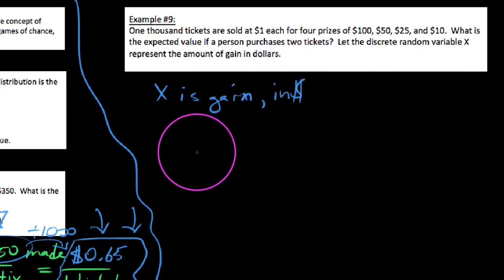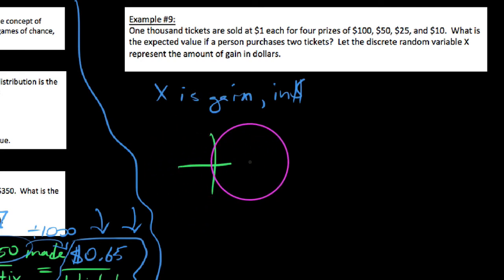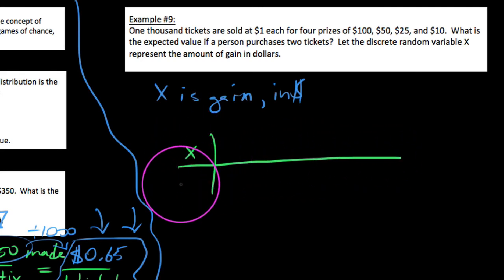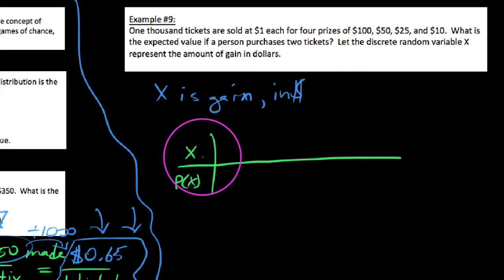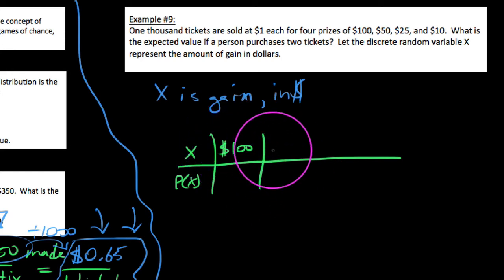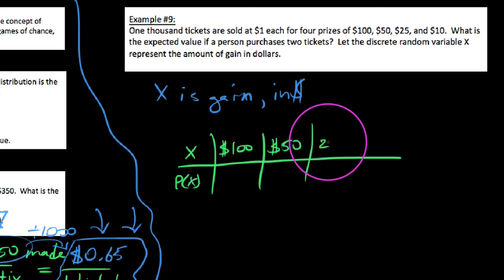Okay, so when we look at our probability distribution here, let's go ahead and set up our rows. We say X, and then the likelihood that X actually occurs. So in this experiment, what are all the things that could happen? Keep in mind that we're purchasing 2 tickets in this instance, but I suppose I could win $100, or I could win $50, I could win $25, put my dollar symbol in here.